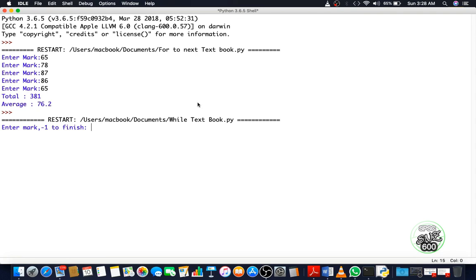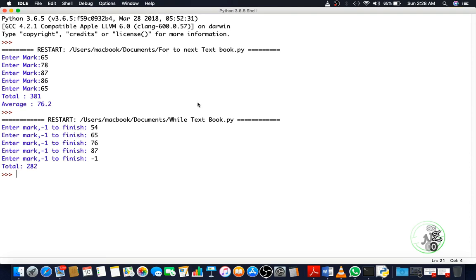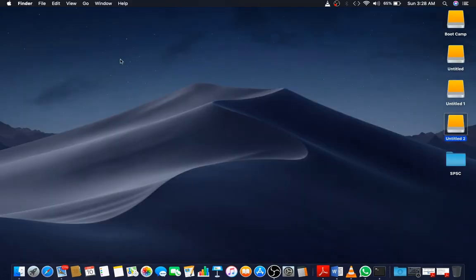So here I'm giving marks 54, 65, 76, 87. I've given these 4 marks, and I want to end the program, so I give -1. Here it's showing me the total. So as many marks as you want, you can input, and when you want to stop the program, you just press -1, and it will stop the program and show you the total. So I hope you understand these two looping constructs.